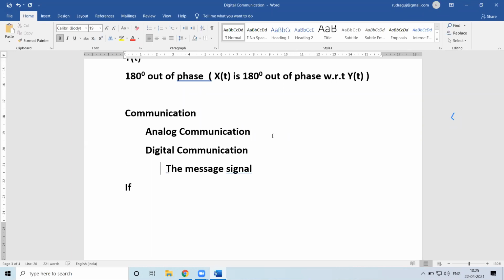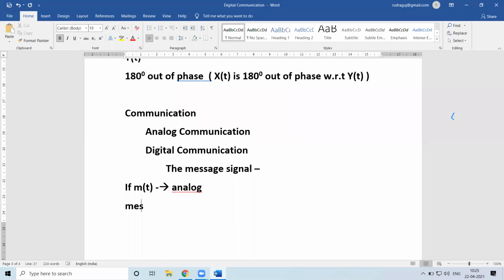If I represent the message signal as m of t, and it is a continuous signal, then the communication will be analog. That is, the message signal is continuous in nature.